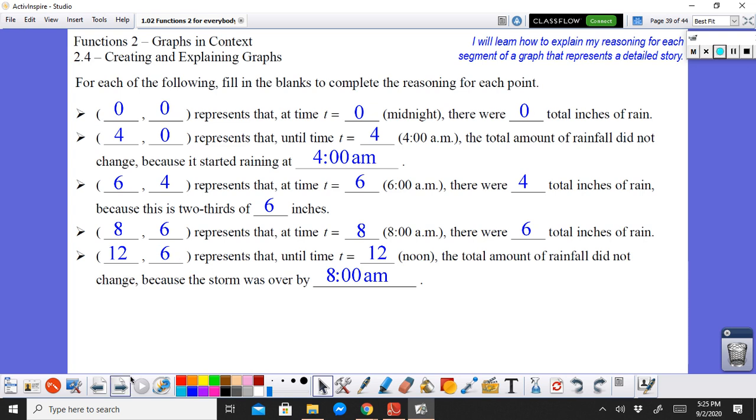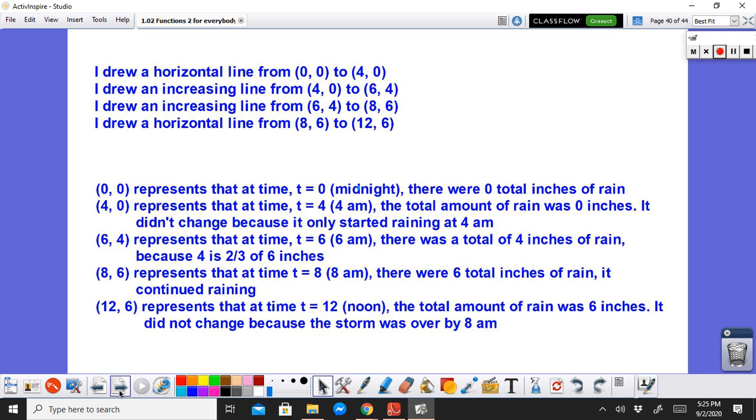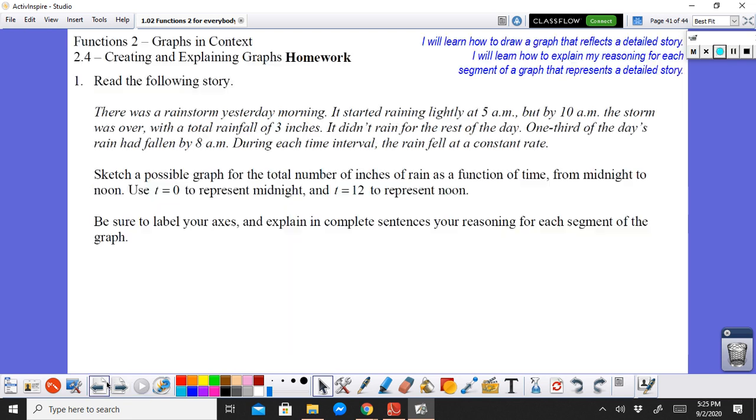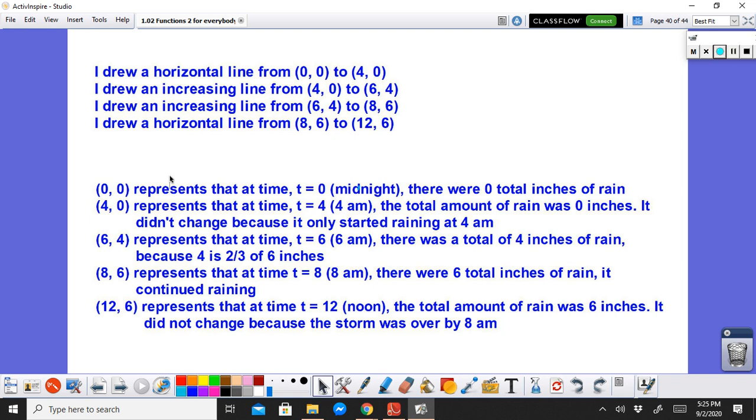Yeah? There's a lot of writing, I know. But hold on, we're gonna get there. So officially, this is how you would describe all of them. So in the paper that you guys have, you are gonna be describing it this way. So I draw a horizontal line from this. Let's connect them, right? I draw a horizontal line from 0, 0 to 4, 0. And then the explanation for that would be both of these.